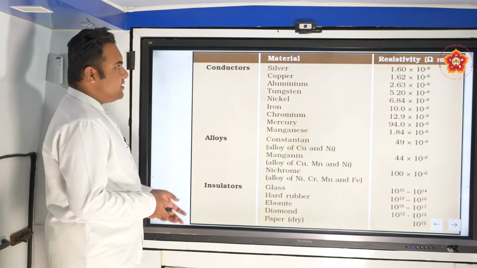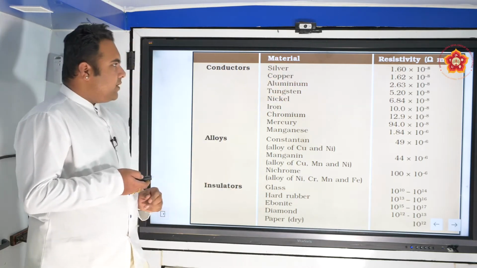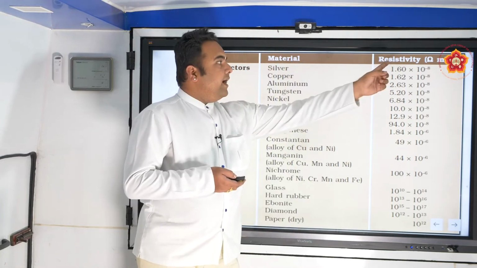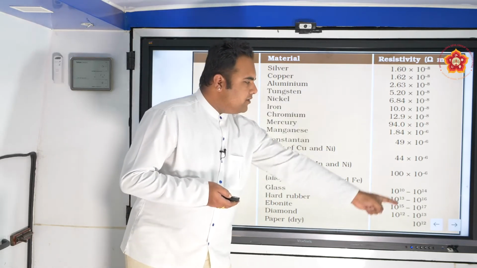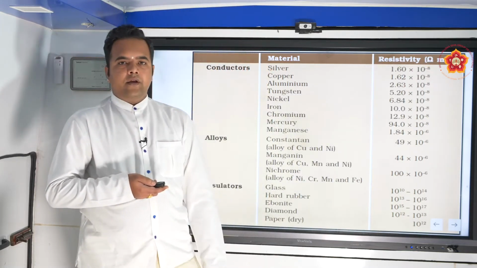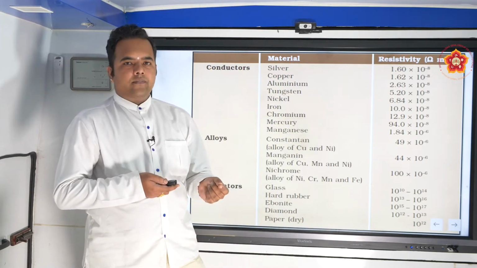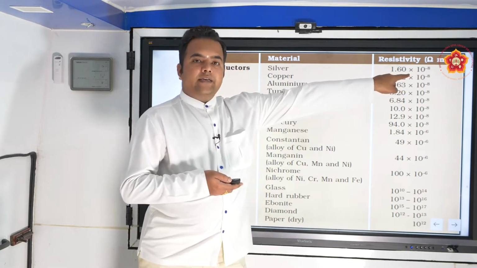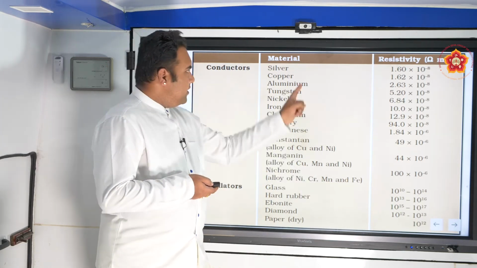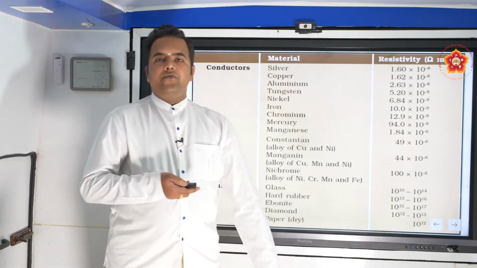And then let's see what this resistivity talks about. Now look at this. These are the different materials that are listed out. Don't bother about this right now. Let's see only the material given here and the resistivity. Experimentally, these are the calculated values of resistivity. Just now we have seen resistivity is expressed in ohm meter. Now look at the values. 1.6 into 10 to the power of minus 8. This is the order of 10 to the power of minus 8. You can imagine how many zeros are there just after the decimal point. Now, as you come down, look at the last one. Dry paper is of the order of 10 to the power of 12.